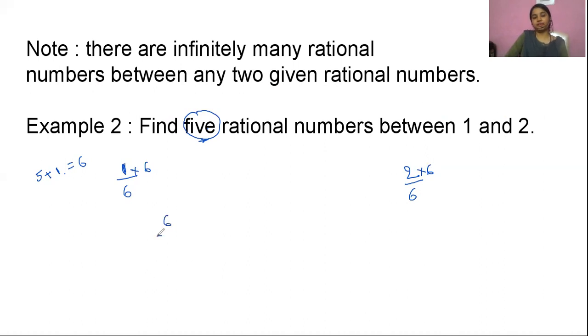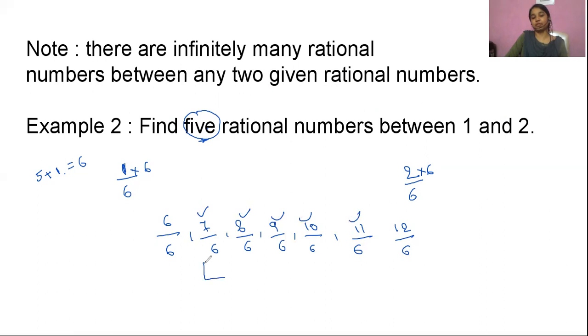So I'll get 6/6 and I'll get 12/6. So now I can easily write 7/6, 8/6, 9/6, 10/6, and 11/6. Now count these numbers: 1, 2, 3, 4, 5. I easily found there are 5 rational numbers in between 1 and 2 by this trick.